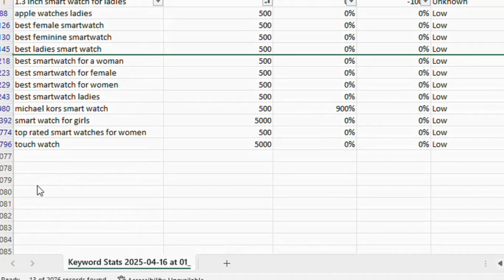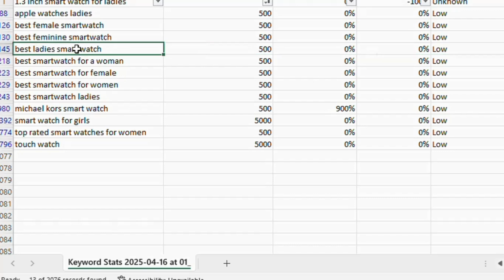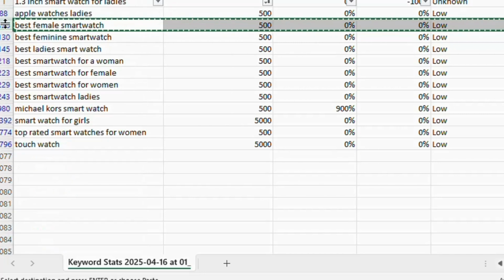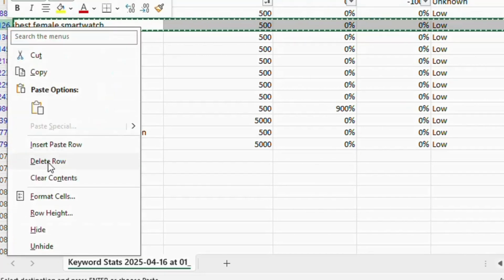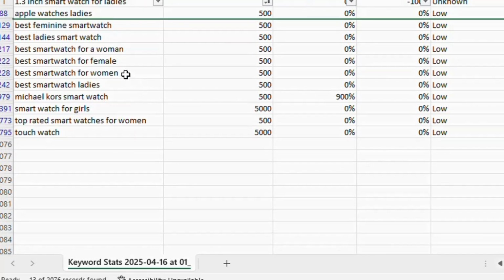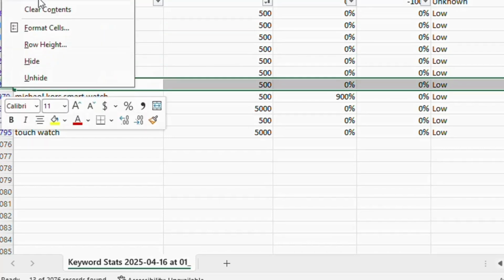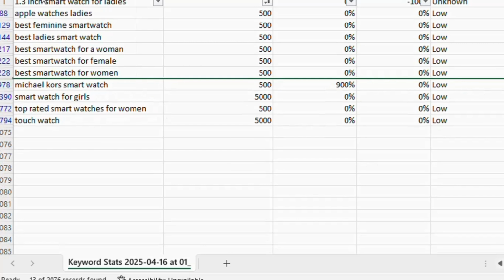Next, I will figure out that best ladies smartwatch or best female smartwatch: best again, and smartwatch again. So I will just keep one out of both. Then if I see best smartwatches for women or best smartwatches ladies, I will remove one of them. Now I have 10 best keywords.